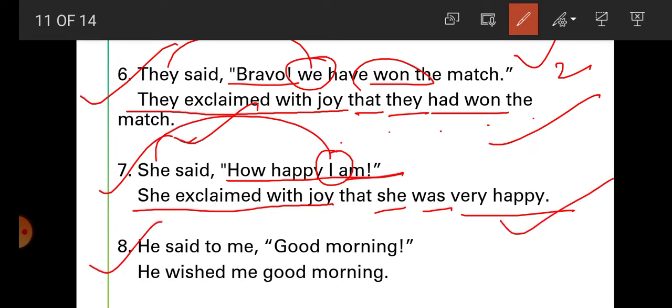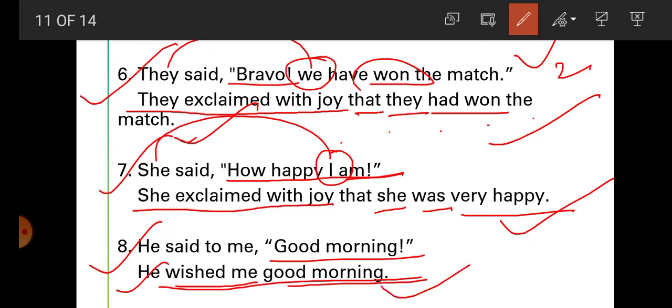Now number 8, student. He said to me, good morning. So good morning, we wish somebody good morning. So right here, we write, he wished me good morning. We write here indirect speech. He wished me good morning, because we are going to wish anyone good morning, good night. This is a type of wish. So we will use the reporting verb what here? Wish.